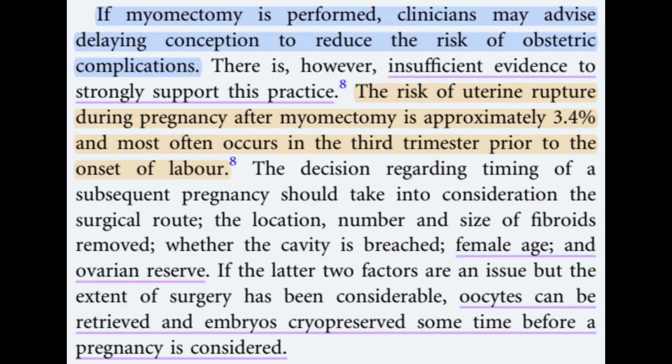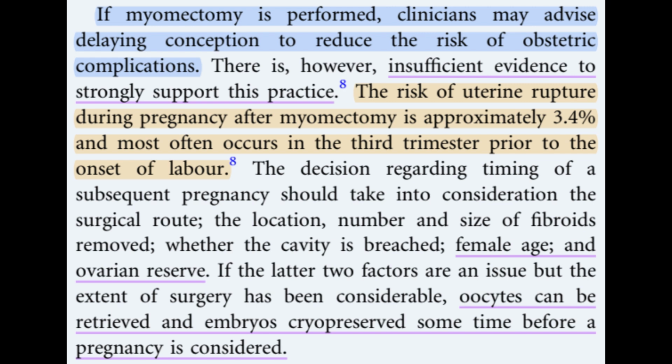If myomectomy is performed, clinicians may advise delaying conception to reduce the risk of obstetric complications. There is, however, insufficient evidence to strongly support this practice. The risk of uterine rupture during pregnancy after myomectomy is approximately 3.4% and most often occurs in the third trimester prior to the onset of labor. The decision regarding timing of a subsequent pregnancy should take into consideration the surgical route, the location, number, and size of fibroids removed, whether the cavity is breached, female age, and ovarian reserve.